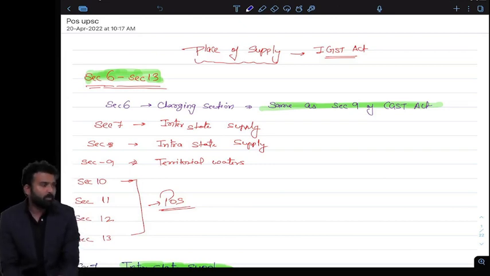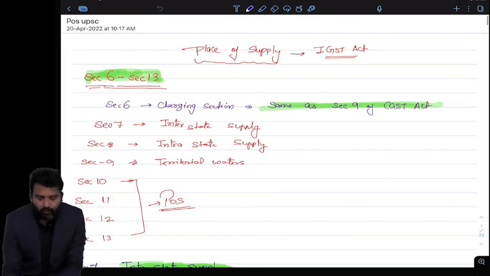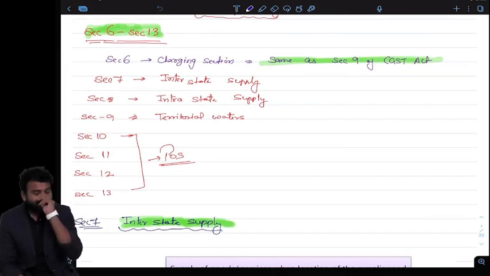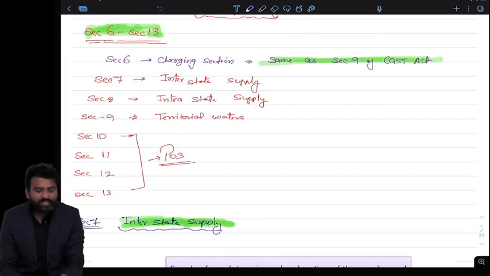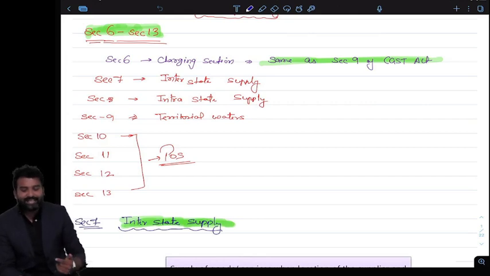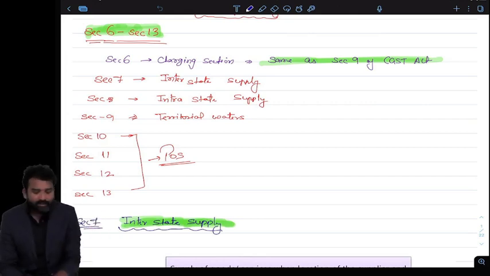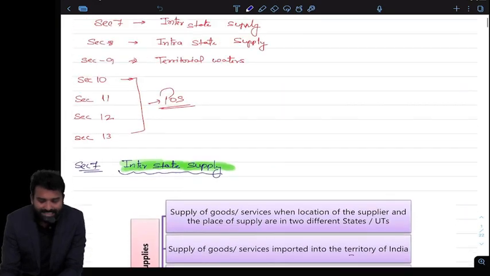Okay, no problem. So first of all, we are talking about the place of supply, and there are a few sections of IGST that start from section 6 to section 13. First of all, section 6 is the charging section, similar to section 9 of the CGST Act. So now we have to cover sections 7, 8, 9, 10, 11, 12, 13. And first we have to go for section 7.